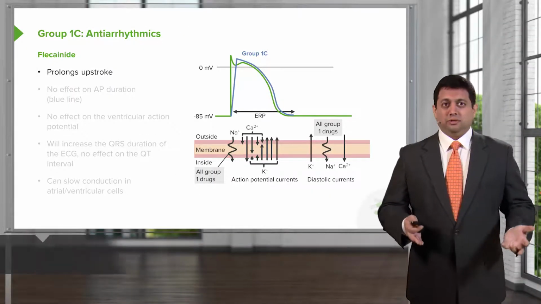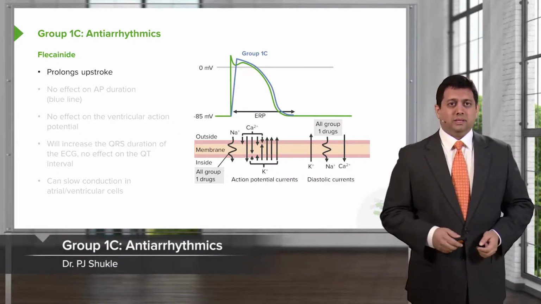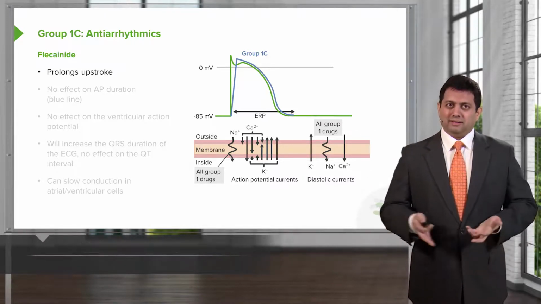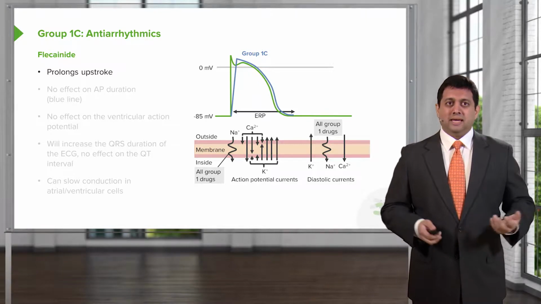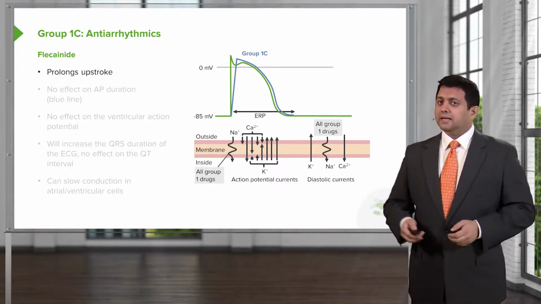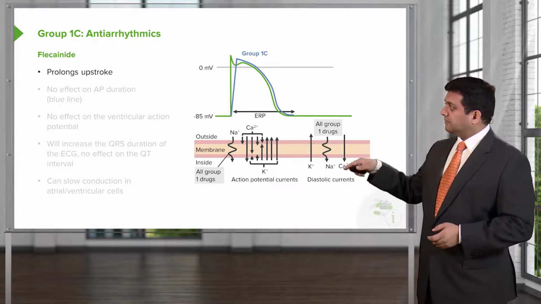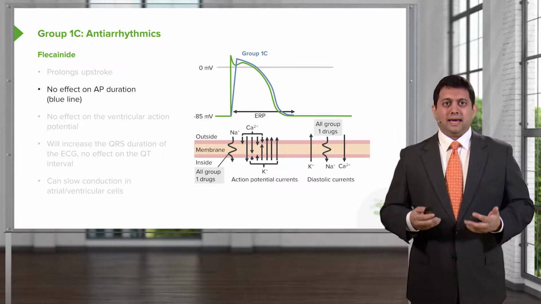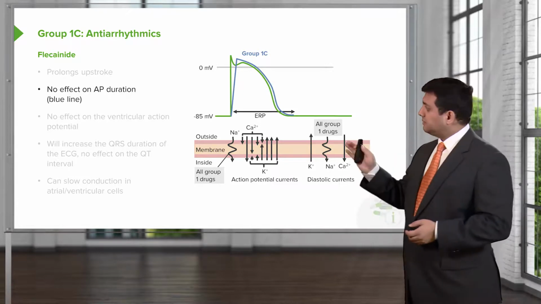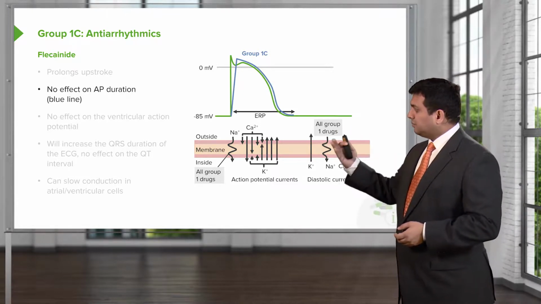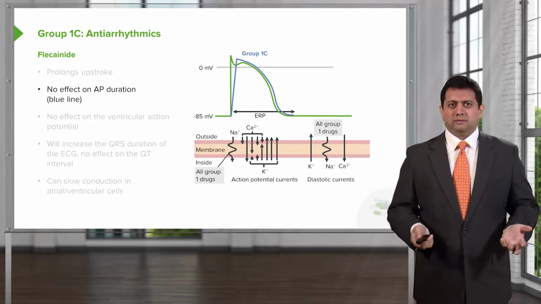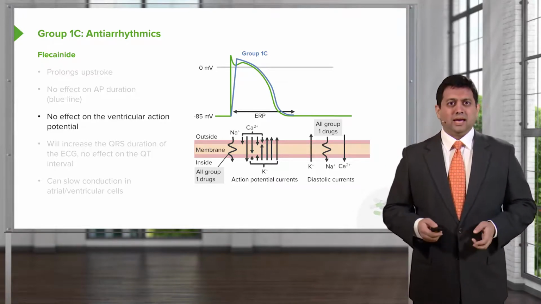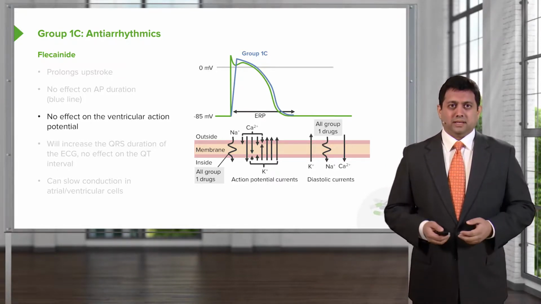Let's move on to the group 1C antiarrhythmics. There's really only one drug in this drug class that's of any importance, and that's flecainide. Now, flecainide will prolong the upstroke of the action potential. It doesn't really have an effect on the action potential duration. So you can see on the blue line that really the duration of the action potential is about the same. It does not have an effect on ventricular action potentials.